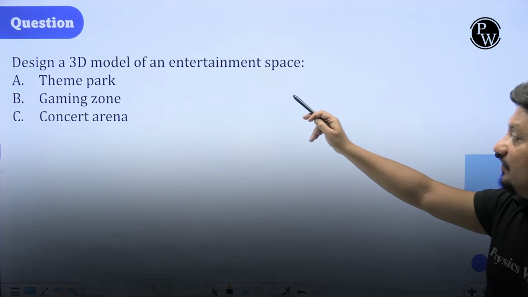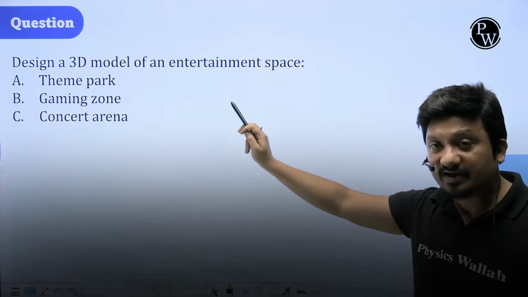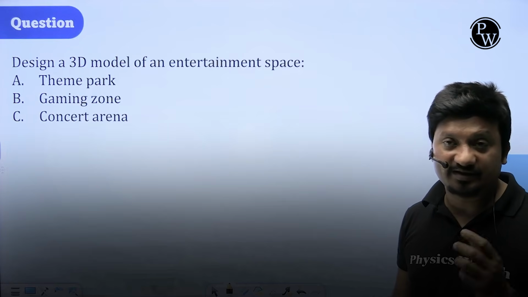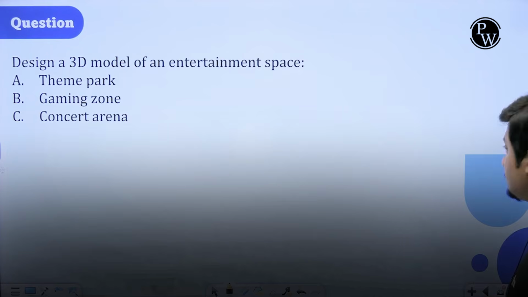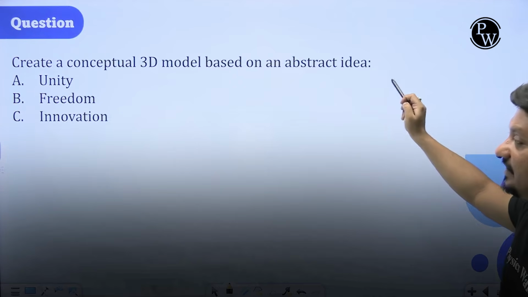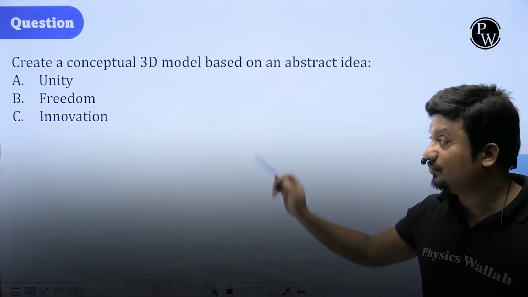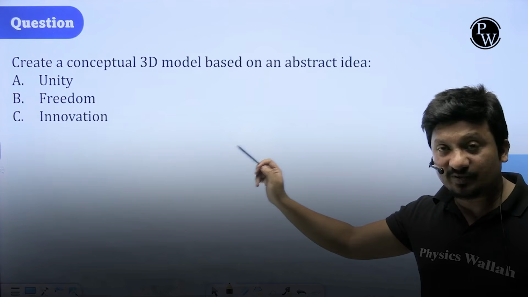Design a 3D model of an entertainment space like theme park, gaming zone, concert area. Based on this, you need to create a model as well. Let us see more here. Create a conceptual 3D model based on abstract idea. Now, you need to represent abstract ideas as well. Like unity is there, freedom is there, innovation is there.